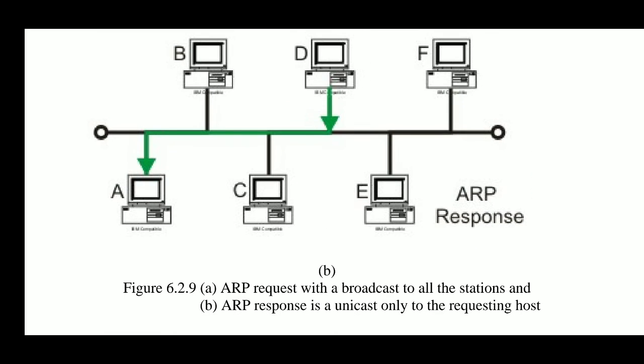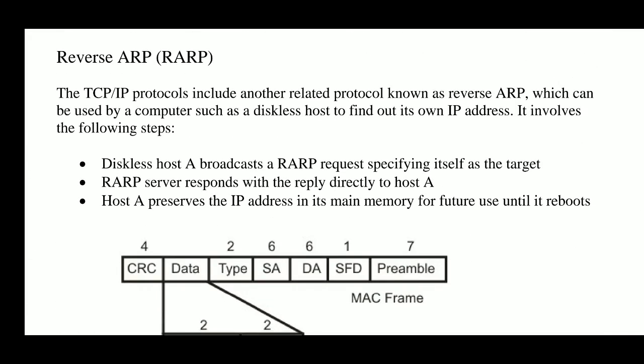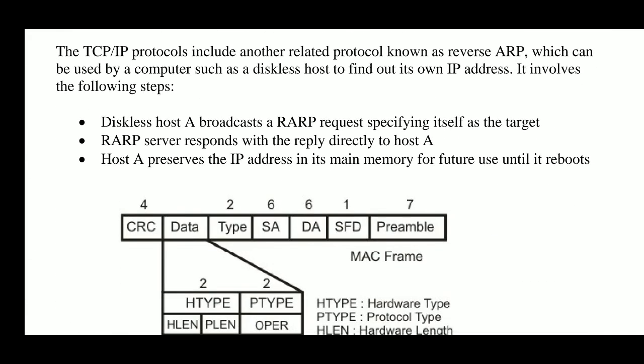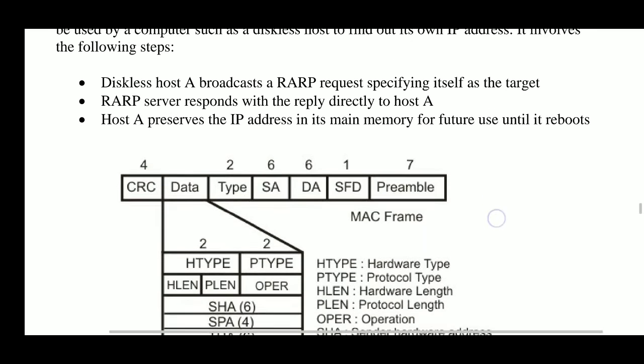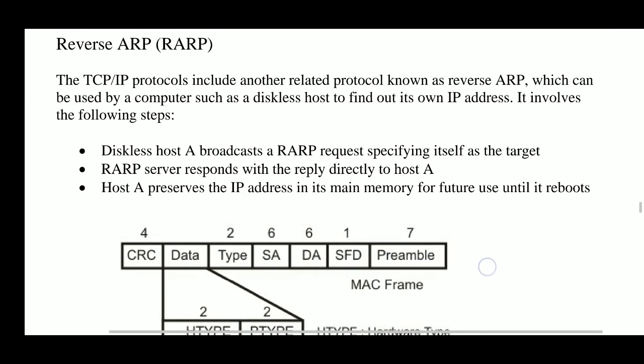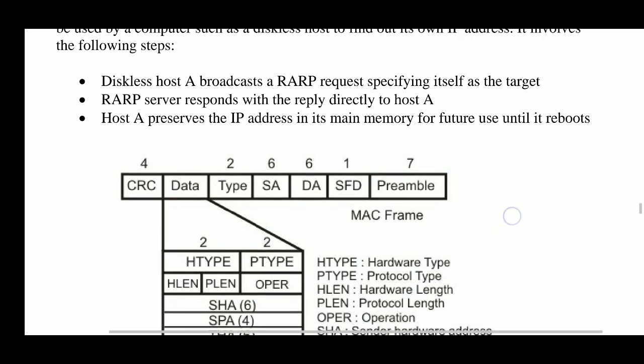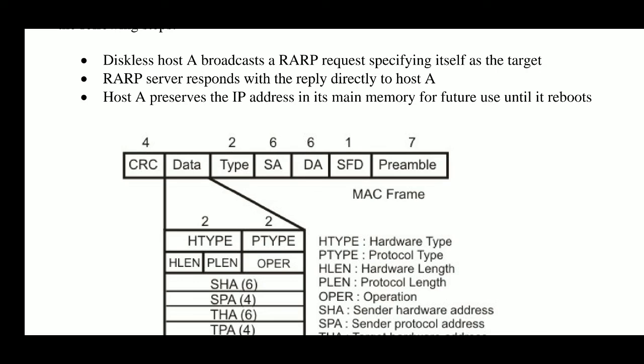The same thing is the reverse ARP. It converts the MAC address into the IP address, and whenever a host broadcasts a RARP request specifying itself as a target, the RARP server responds with the reply directly to host A, and host A preserves the IP address in its main memory for future use until it reboots.